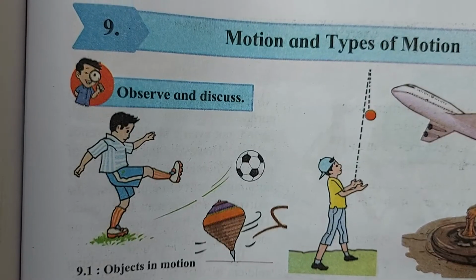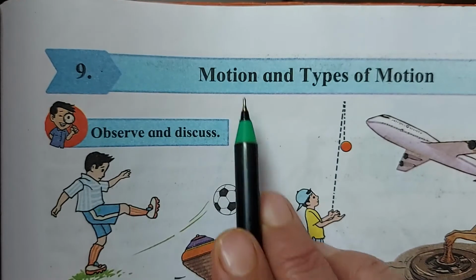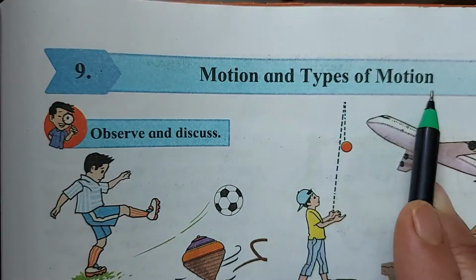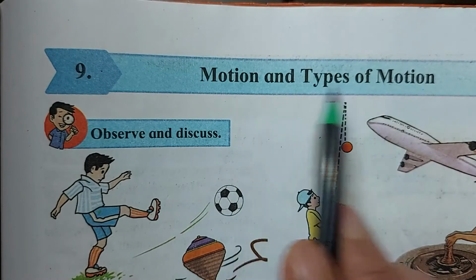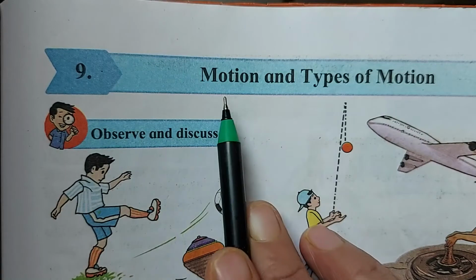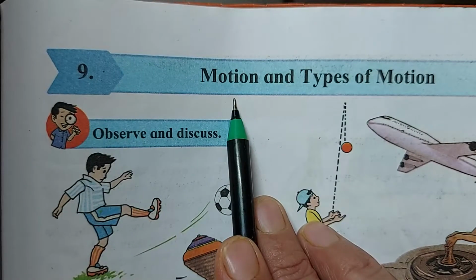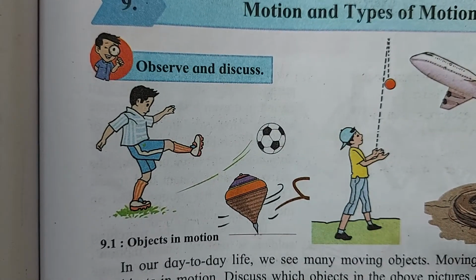Good morning, class. Today we are going to begin with the ninth chapter, that is motion and types of motion. Children, what do you understand by the name of the lesson? Motion and types of motion. Motion means movement and types of movement. Understood? Now you can see this picture.